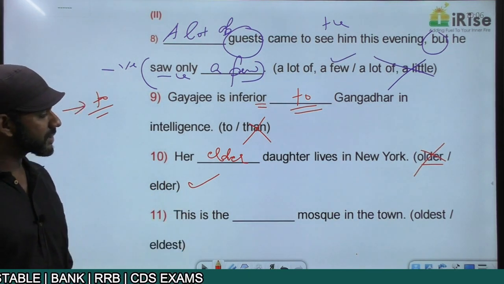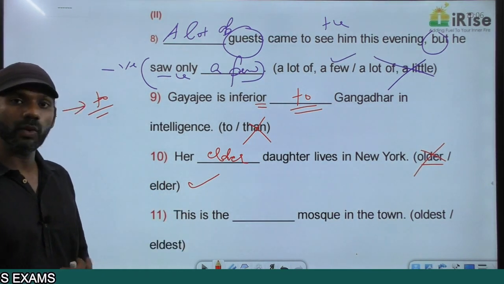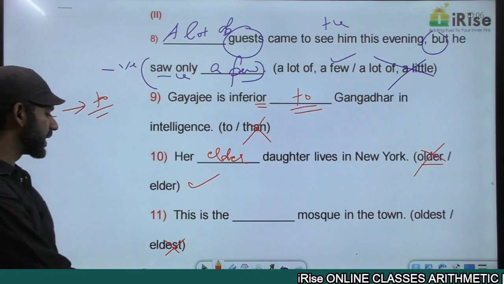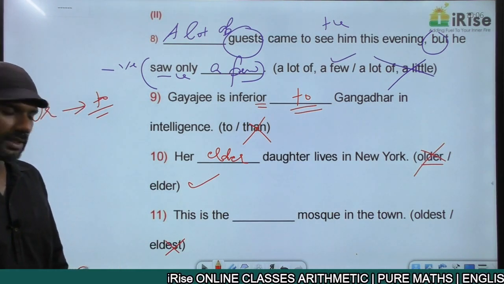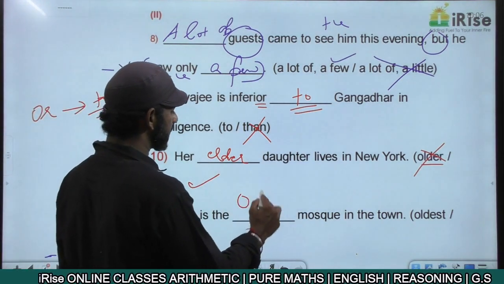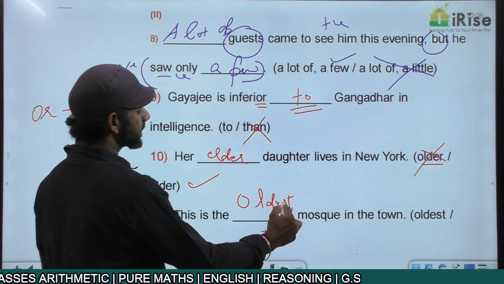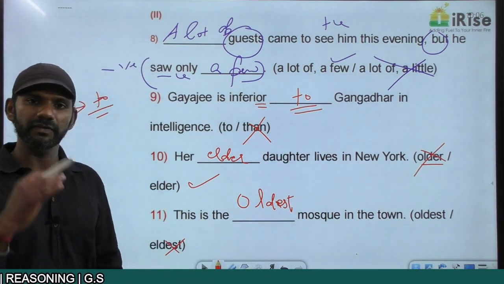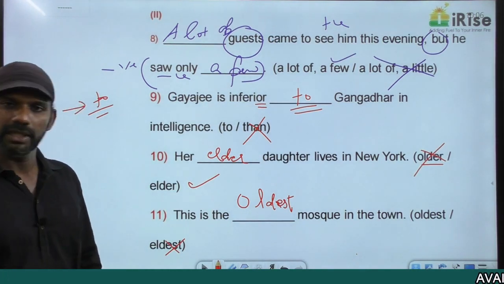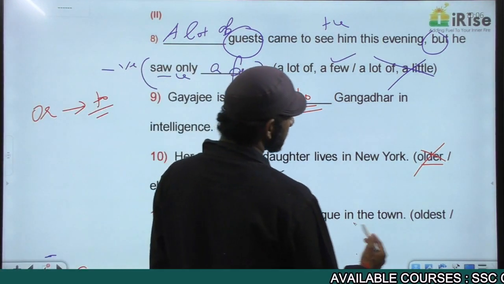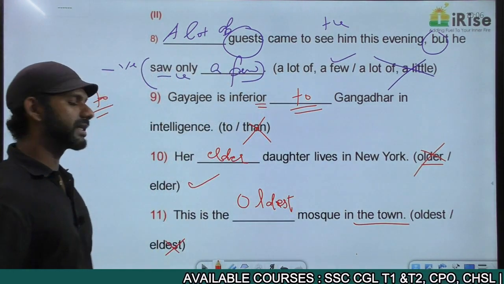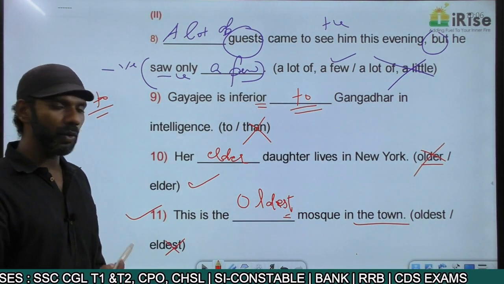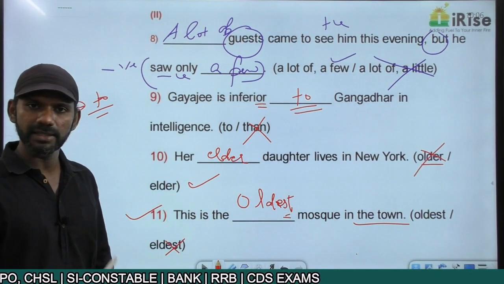This is the dash mosque in the town. Eldest, oldest. Eldest is used when we refer to persons. We are talking about mosque here, not persons. Eliminated. It must be oldest. Oldest is a superlative degree adjective. We can use a superlative degree adjective when we refer to the highest level entity in a group. What's the group here? The town is a group here. We're talking about the highest level entity. Superlative degree adjective, grammatically correct. This is the oldest mosque in the town.